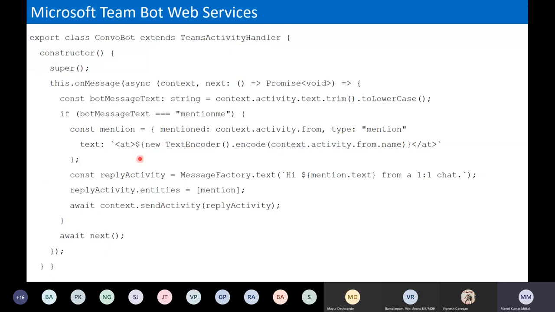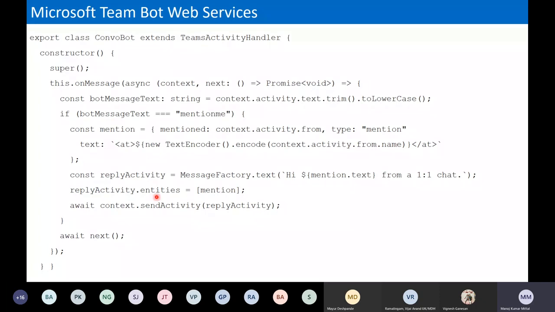In this constructor method, whenever any message comes, we get the context. This context will help us to receive what activity text the user is typing. We can get the context of activity.text, the particular text the person has typed into the conversation window. So we get it in one variable. For example, I hard coded "mention me" or anything, I can type ABC. Once this text is ABC, then we need to perform such operations.